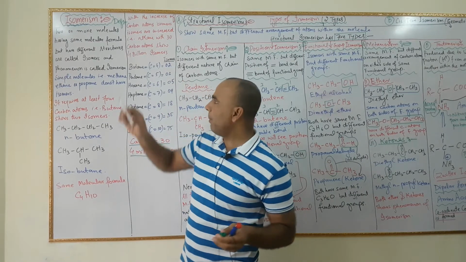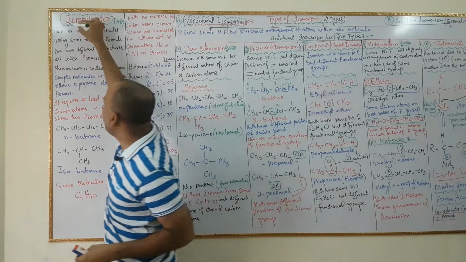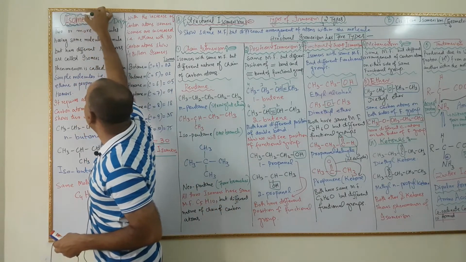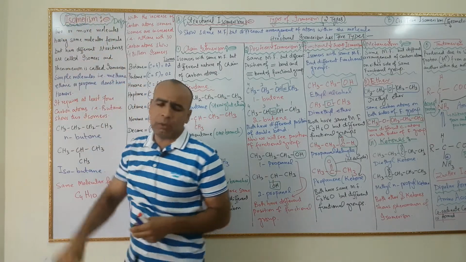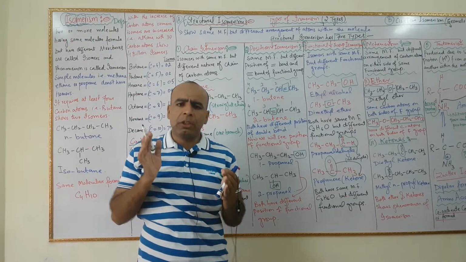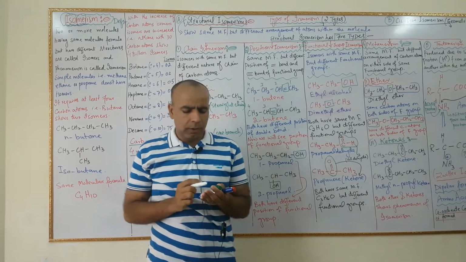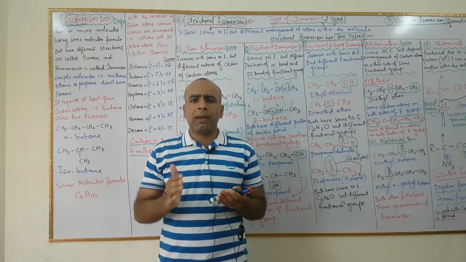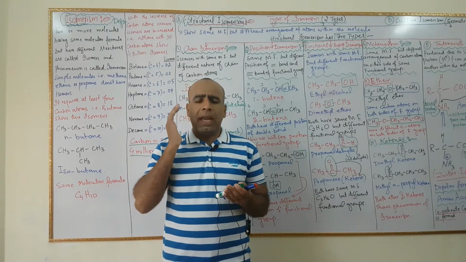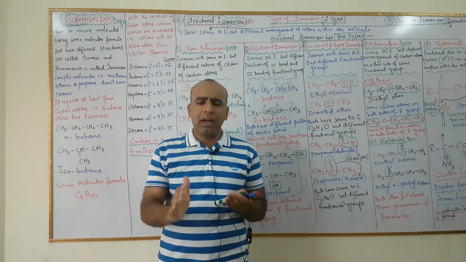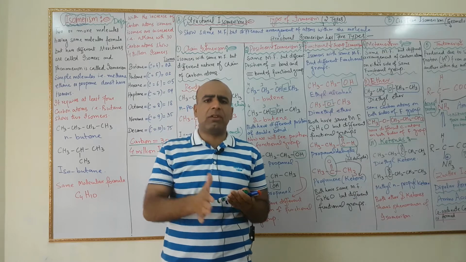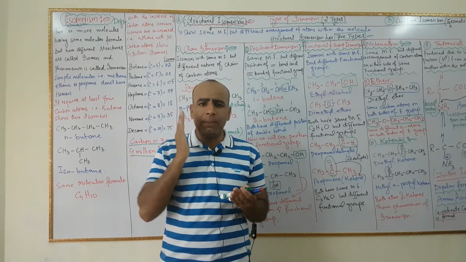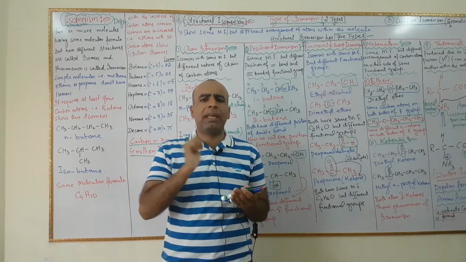The word isomerism means: iso means same, and mer means part, unit or molecule. Now what is the definition of isomerism? Two or more molecules having the same molecular formula but different structural formula are called isomers, and the phenomenon is called isomerism.